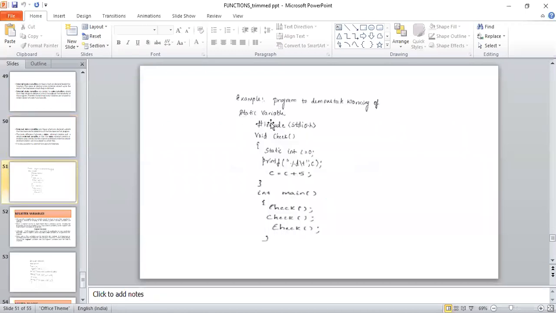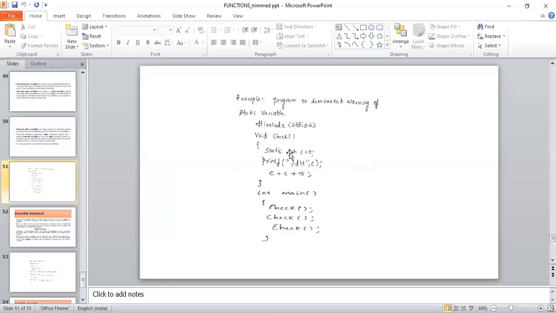See here, I have taken one function called check, and the program execution starts from main. I have called this function check 3 times. Once the control comes to the check function for the first time, I have declared a variable c equal to 0, which is of type integer and which is a static variable.